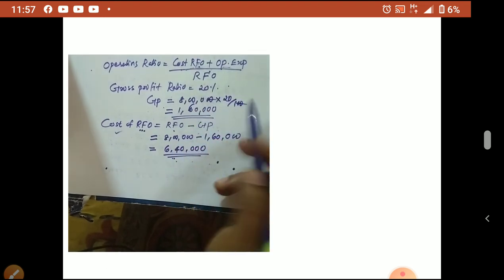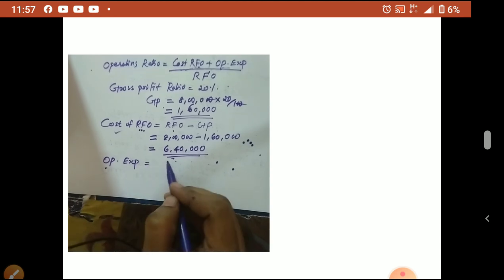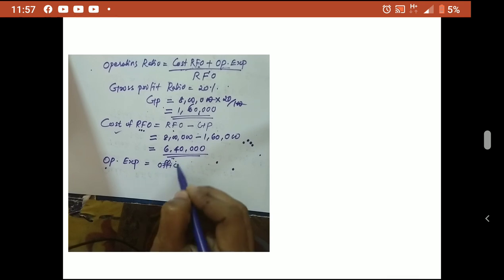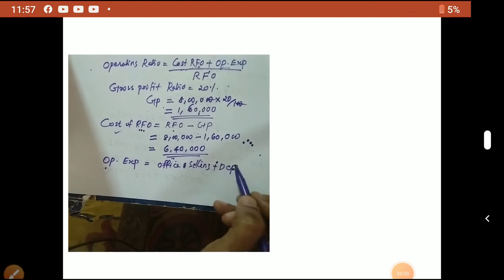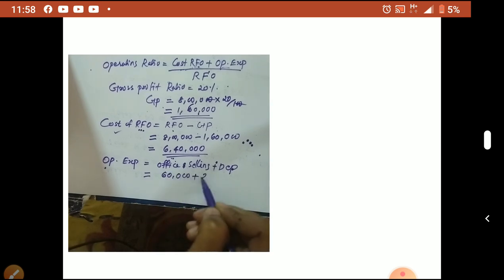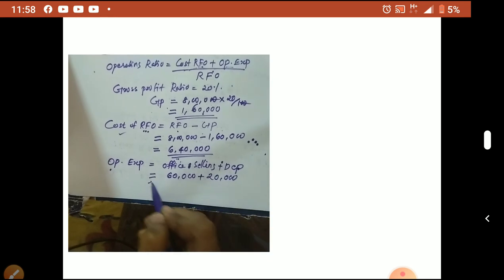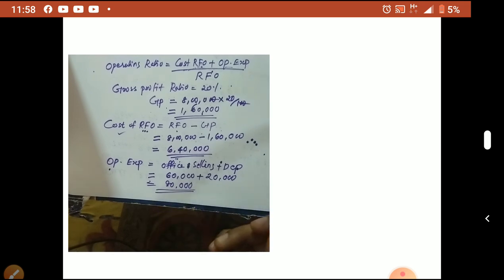Now we need operating expense. Here office and selling expense is there, so take office and selling plus depreciation. Don't take loss on sale of plant, that is a non-operating expense. So office and selling is 60,000 plus depreciation 20,000 is equal to 80,000. So we got both items.